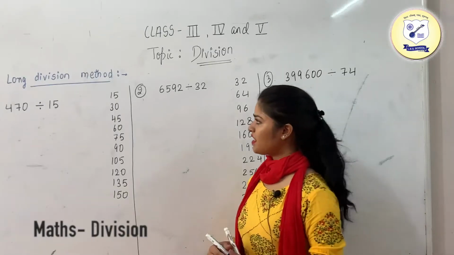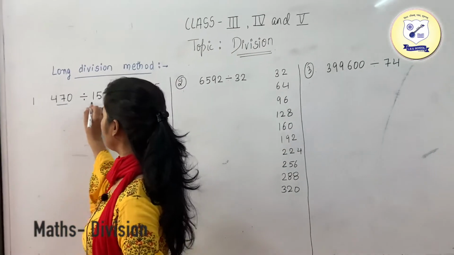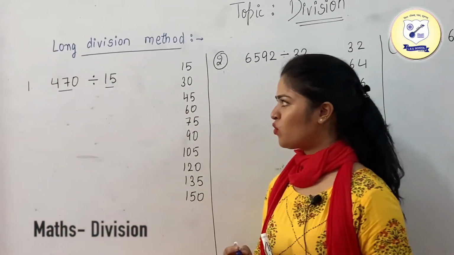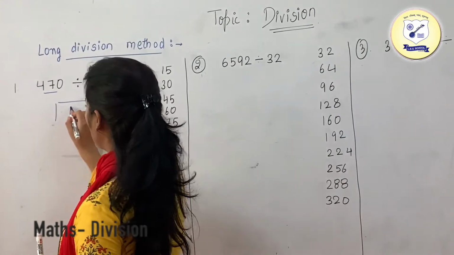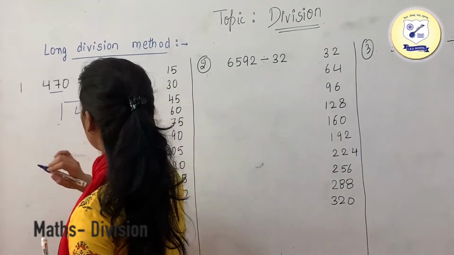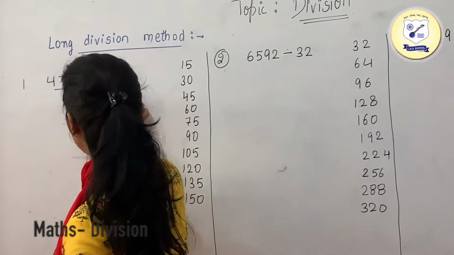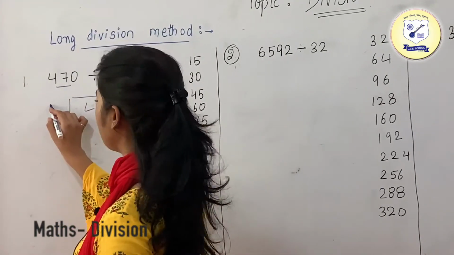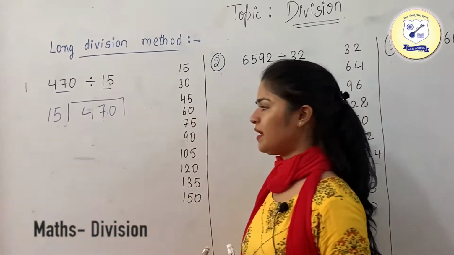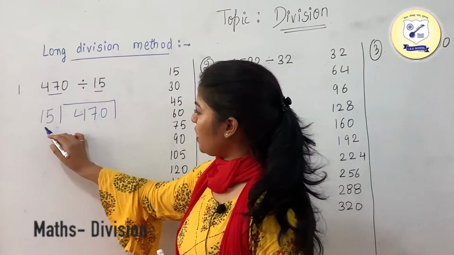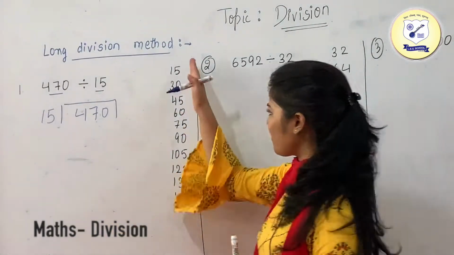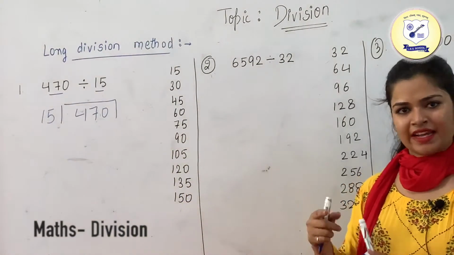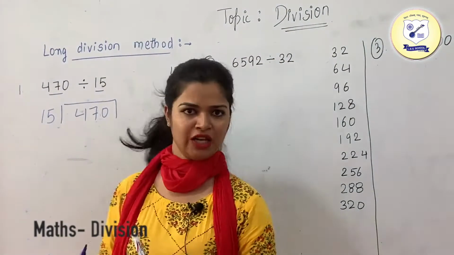So now we will start dividing the numbers with a 2-digit number. We are having 470 and 15 is your divisor, so write it down. 470 is your dividend, so this is going to be in the bracket, and we are having 15 which is your divisor, and that is going to be outside the bracket. Now we need to divide 470 by this 15. For that we are having two methods. Either you can write the table of 15, or the second method which I will tell you later.